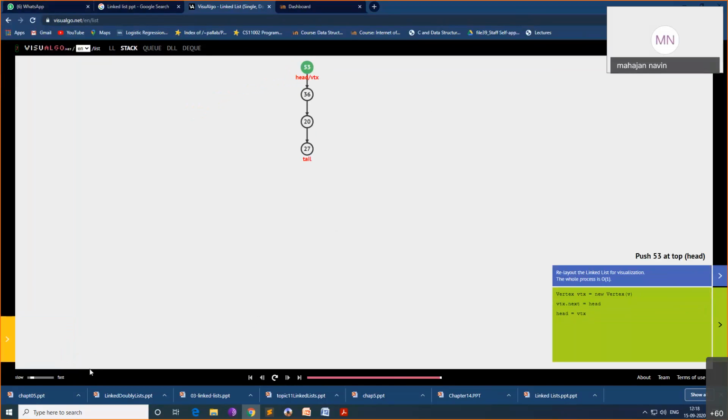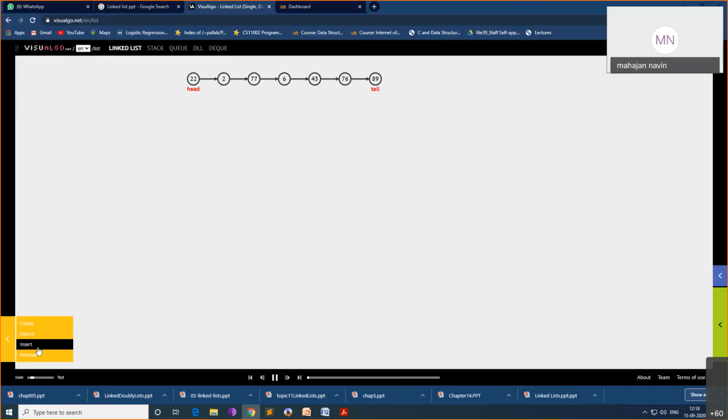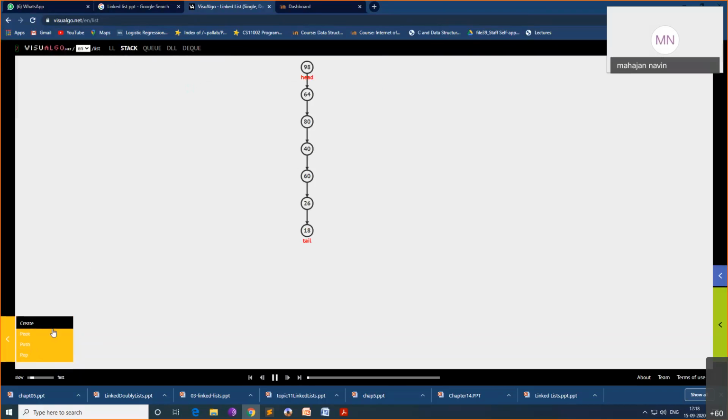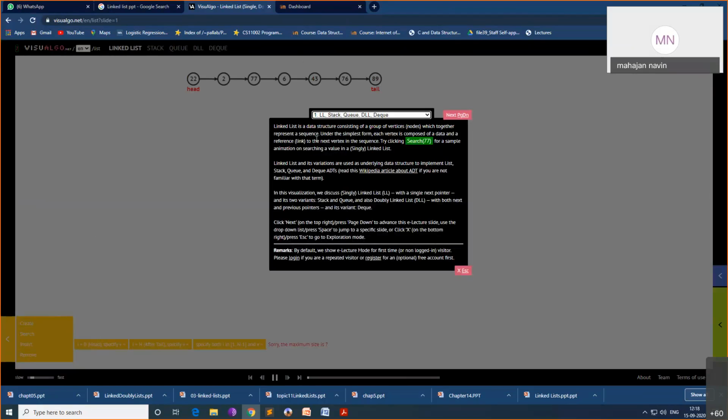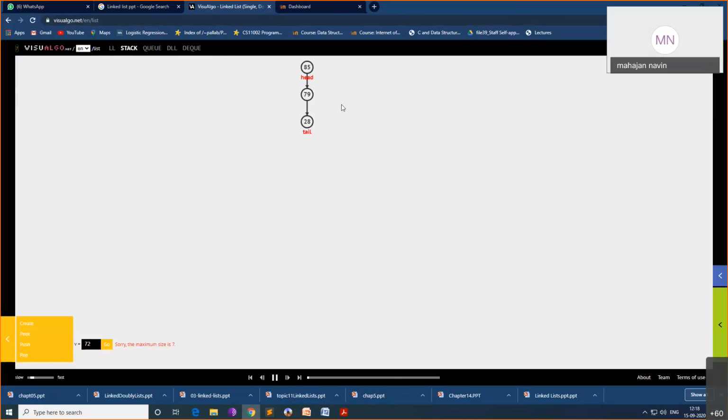Suppose if I insert, now we are at linked list. We have to be at stack. Stack, push 38. So it will move. Sorry, the maximum size is 7: 1, 2, 3, 4, 5, 6. Maximum size is 7 in this simulation. Stack, 3 elements are there.